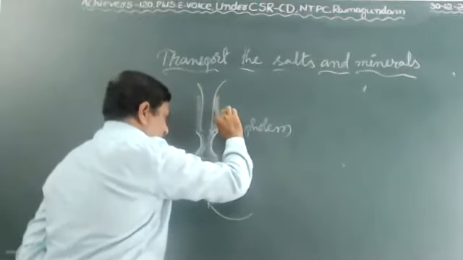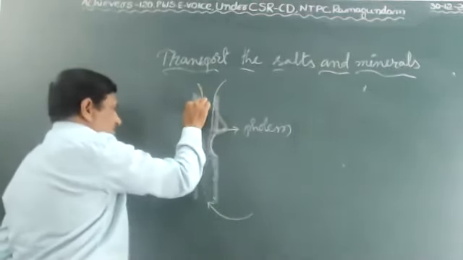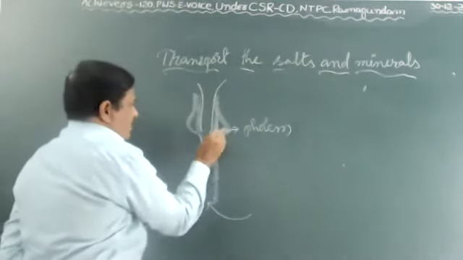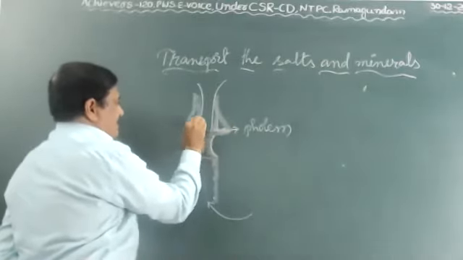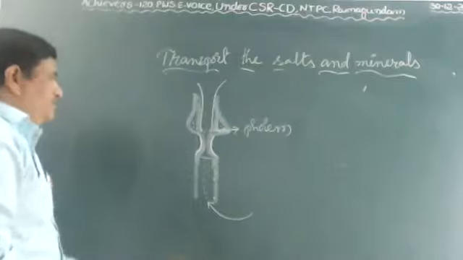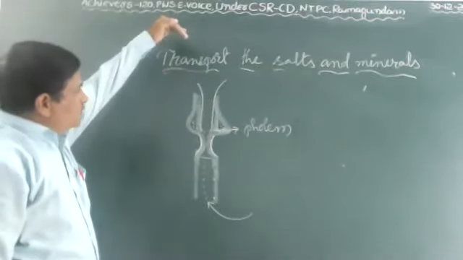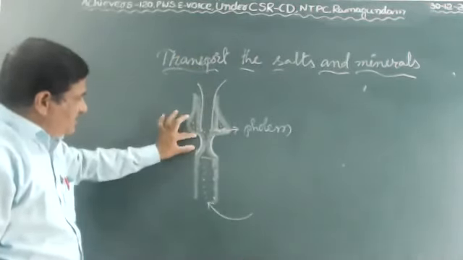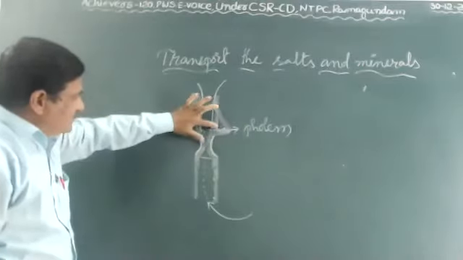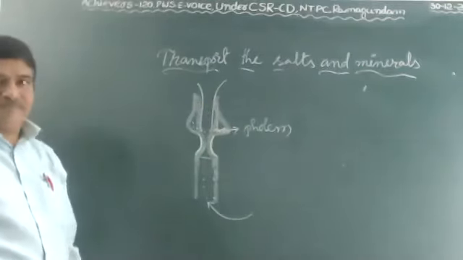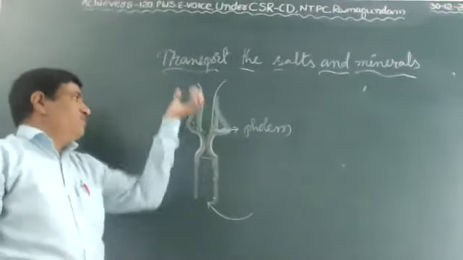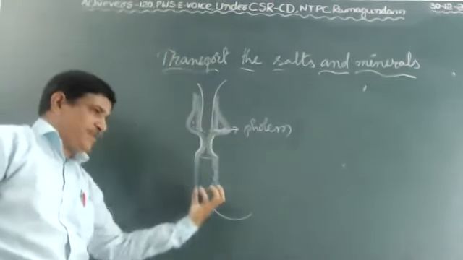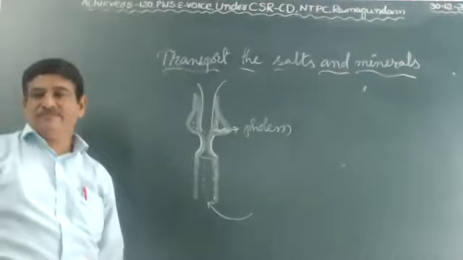Slowly, a bulge will form above the girdle, like this structure. Why? Because the total food is stagnated in this area. So by this experiment, we prove that phloem cells bring the food from the top. Here the phloem cells are damaged, that's why the total food stagnates in the upper part of the stem. We prove that phloem collects the food from the leaves and supplies the different parts of the plant body. Okay, children?